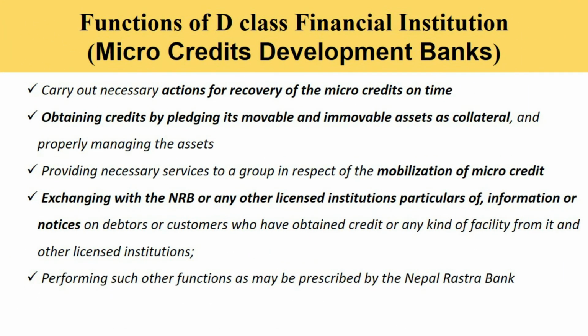Similarly, carrying out necessary action for recovery of the microcredits on time, obtaining credits by pledging its movable and immovable assets as collateral and properly managing the assets, exchanging with Nepal Rastra Bank or any other licensed institutions particulars of information or notice on debtors or customers who have obtained credit or any kind of facility from it and other licensed institutions, performing such other functions as may be prescribed by Nepal Rastra Bank. Therefore, these are all the functions carried out by the microcredit development banks.